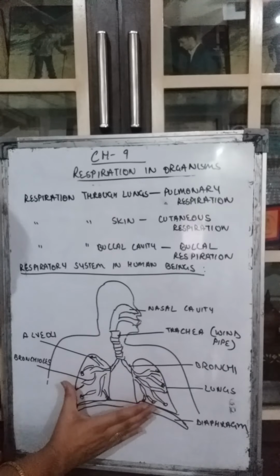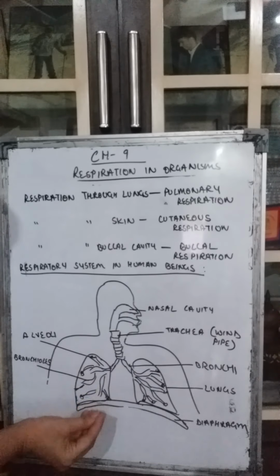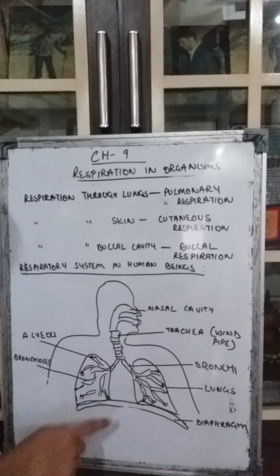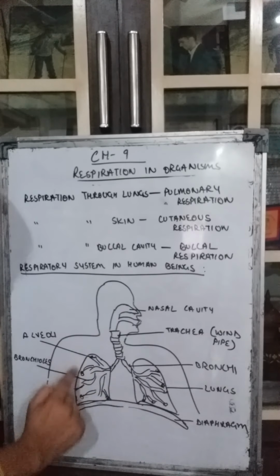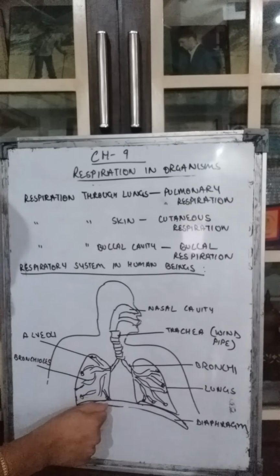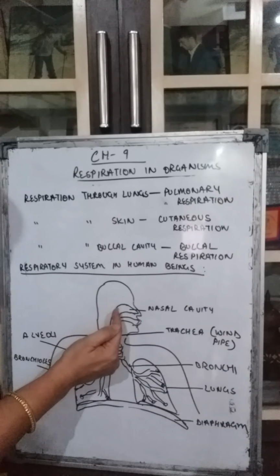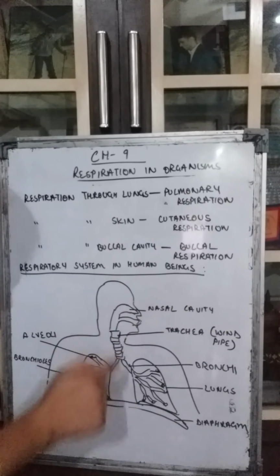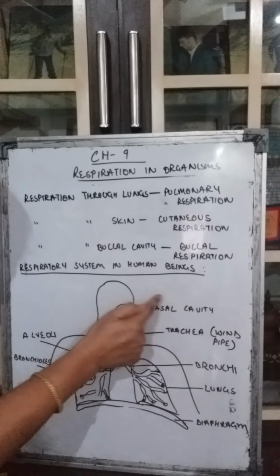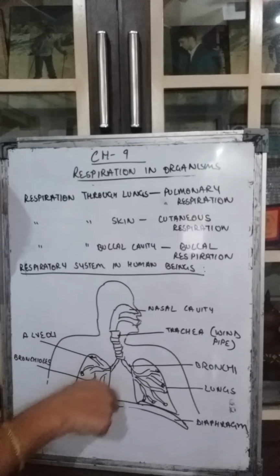When the volume is getting increased, the pressure will get decreased. Pressure and volume go vice versa. So there is a low pressure over here. The air from outside, where there is a high pressure as compared to the pressure inside the body, rushes inside.